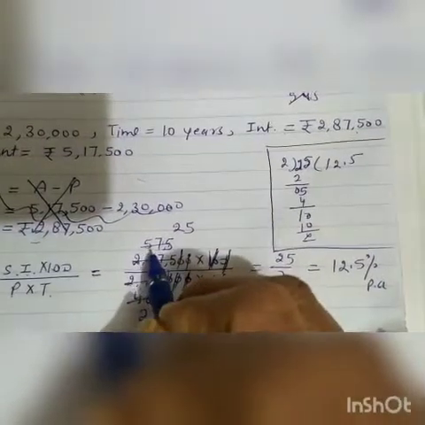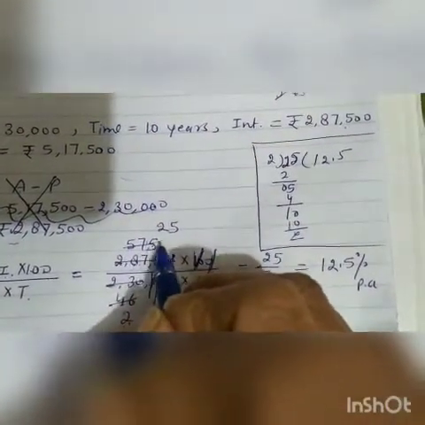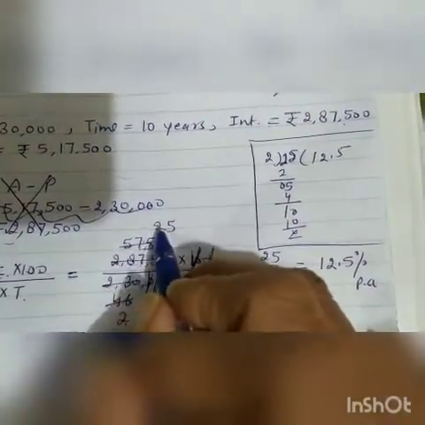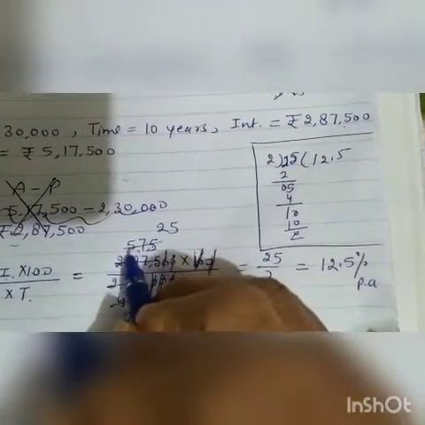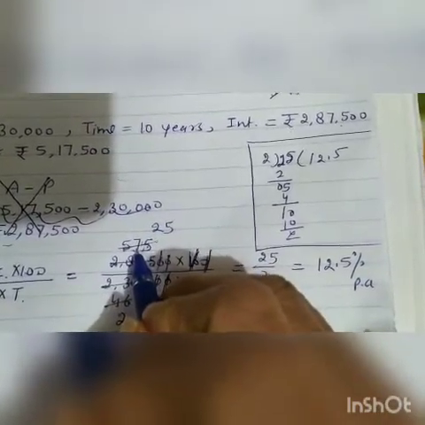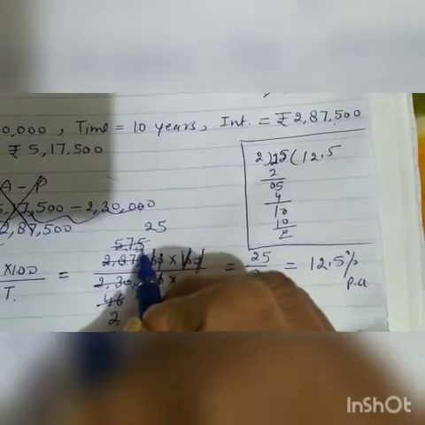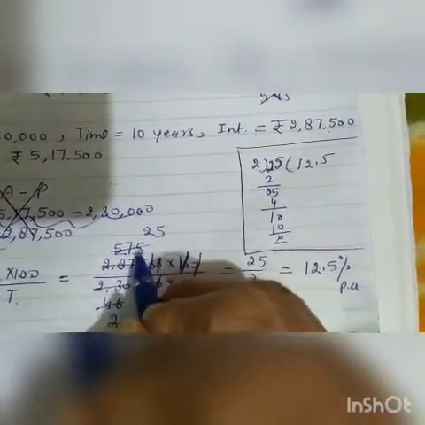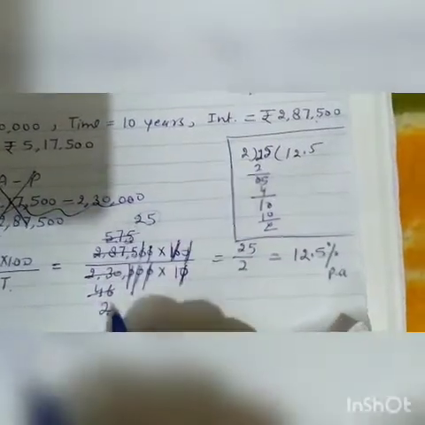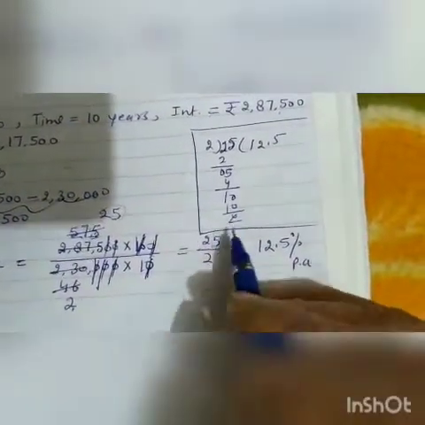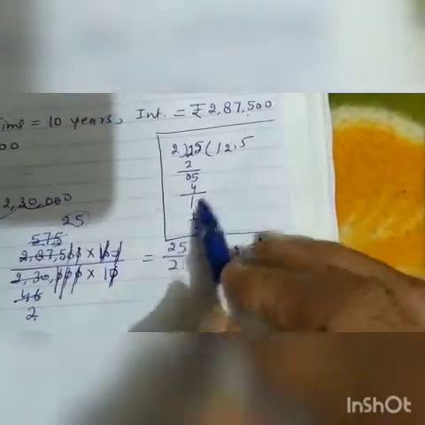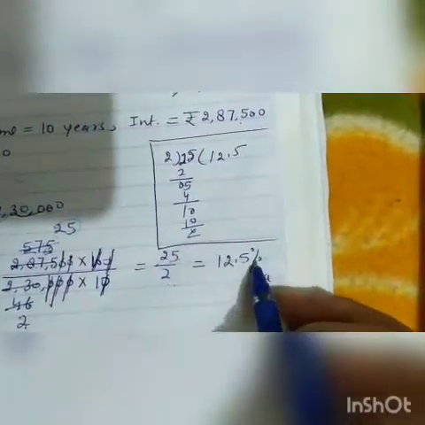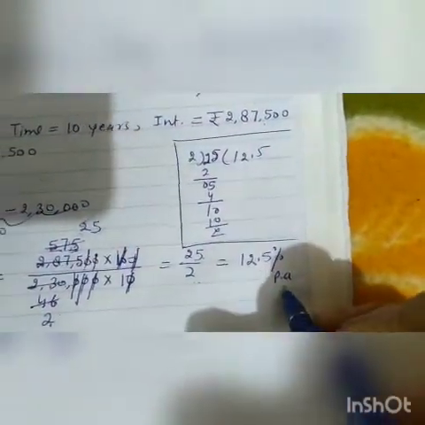Again we will read table of 23 here. Then 11 remainder. With 5 it will become 115. 23 5s are 115. So it is 25 upon 2. When we divide 25 by 2, it is 12.5% per annum.